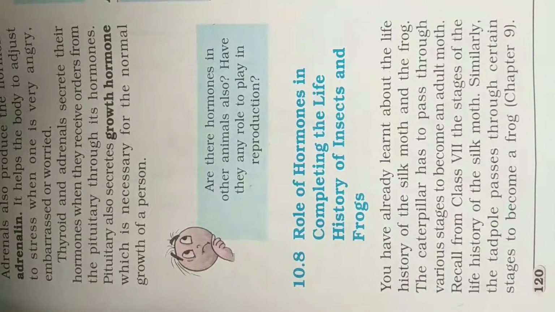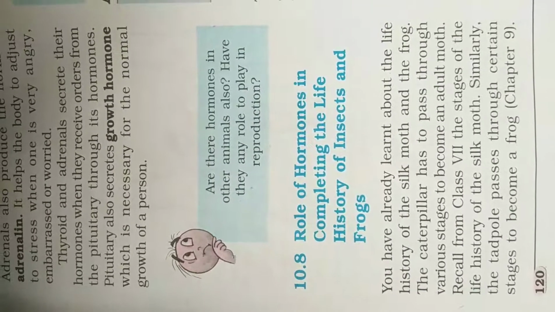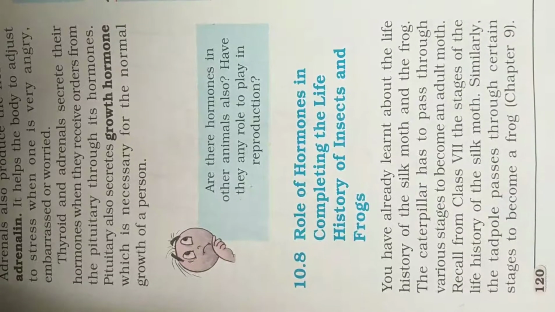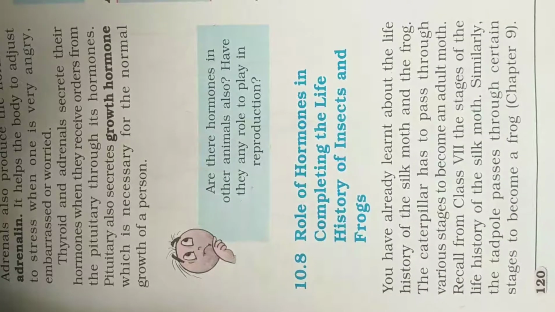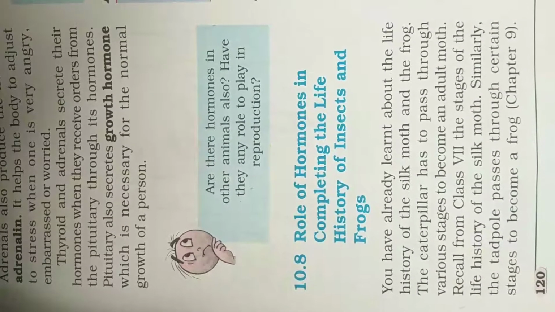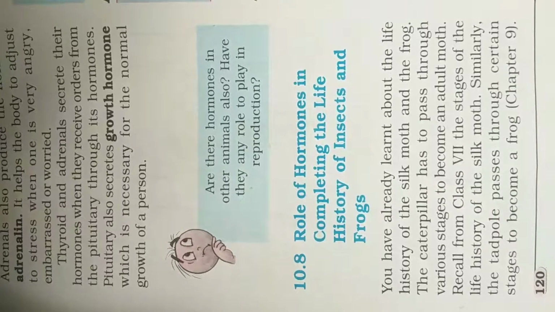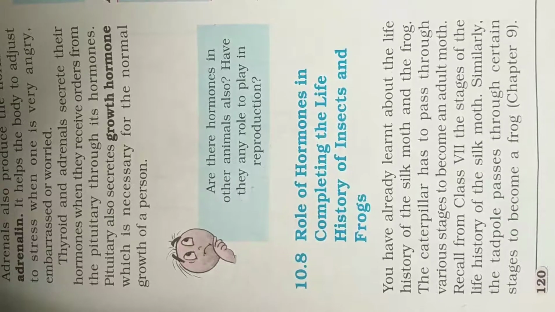Recall from class 7 the stages of the life history of the silk moth. Similarly, the tadpole passes through certain stages to become a frog. Also the growth of frog from birth to tadpole, this you studied in chapter 9.